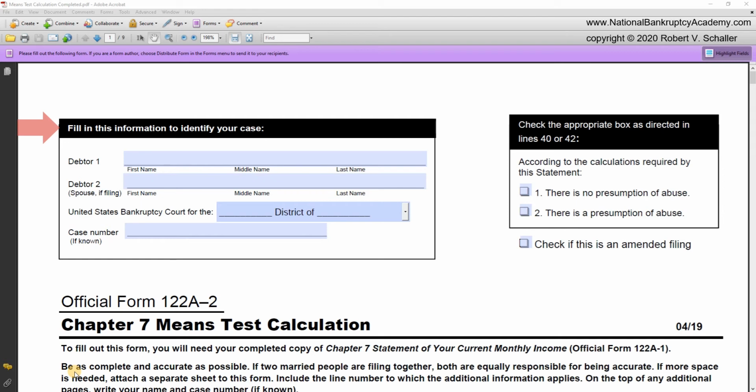So let's begin. The first debtor is George Washington. The second debtor is Martha Washington. And they filed the bankruptcy case in the United States Bankruptcy Court for the Eastern District of Virginia. So let's enter the district with the pull-down menu.